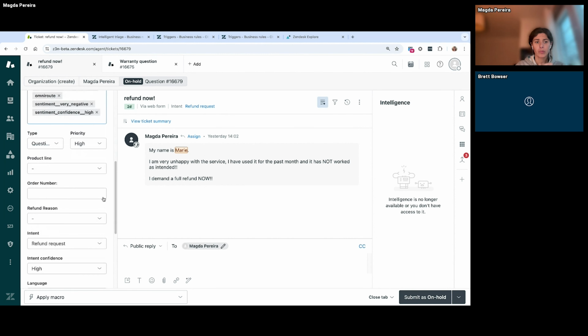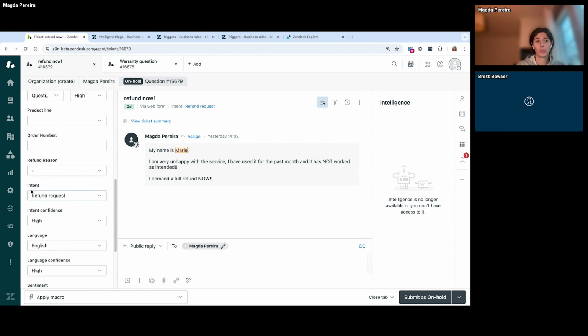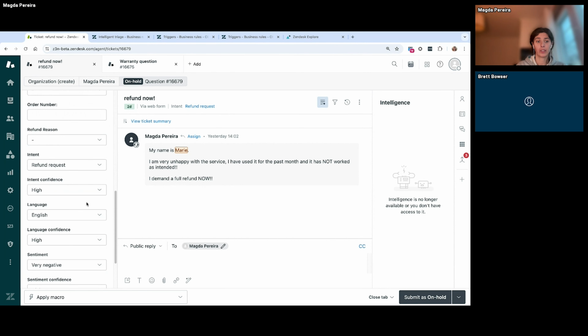Based on the intent, we can see that it is a refund request, and the sentiment is very negative. Since we have a group of agents that is specialized in acting on this type of ticket, we will assign the ticket to them and prioritize it as urgent. So let's get back to our triggers.